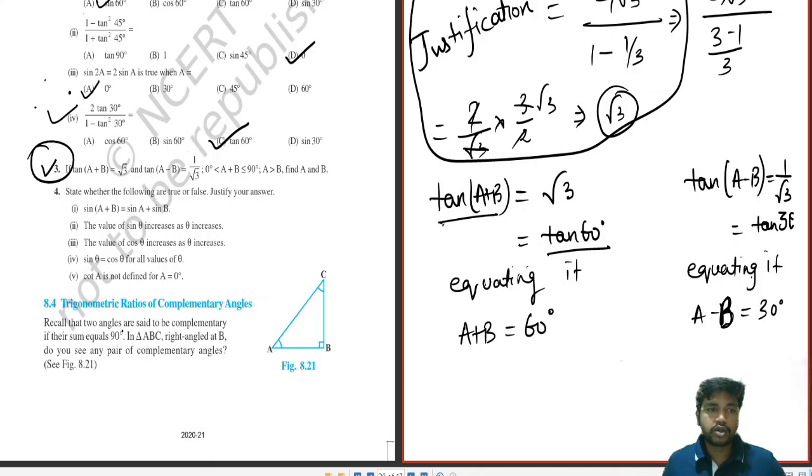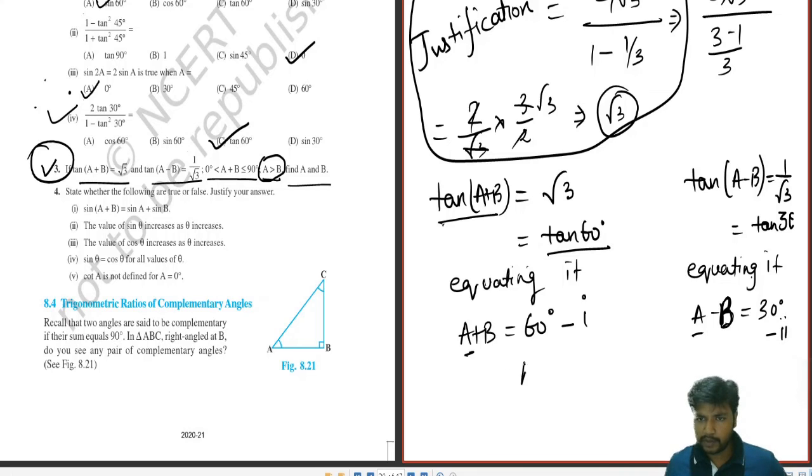Okay. So now the question is asking: if tan(A plus B) is root 3 and tan(A minus B) is 1 by root 3, angle A plus B lying between 0 and 90 degrees, A is greater than B, it is also given. Find A and B. Obviously, if A is greater than B, then A minus B would be positive. Otherwise, B minus A would be negative. So, if this hint is given, you have to keep A at the initial position and B at the final position. Now this is equation 1 and this is equation 2.